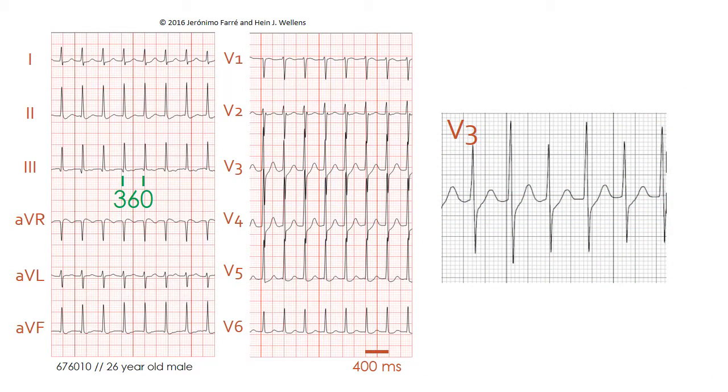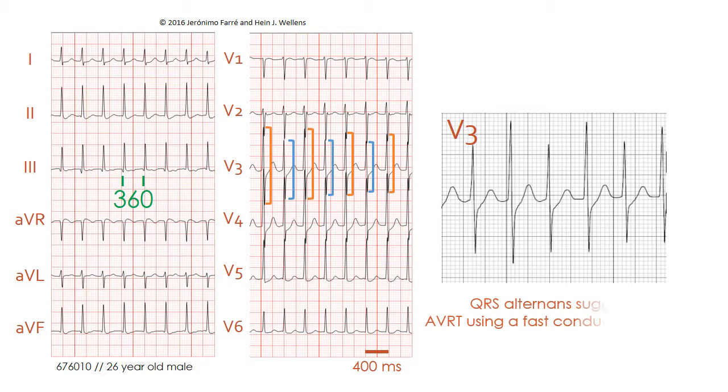In this 12-lead ECG, because of the superimposition of the QRS complexes in the precordial leads, it is difficult to appreciate the clear existence of QRS complex alternans in lead V3. The presence of QRS alternans during regular narrow QRS tachycardia suggests an atrioventricular reentry tachycardia as the underlying mechanism, an AVRT using a fast-conducting accessory pathway.